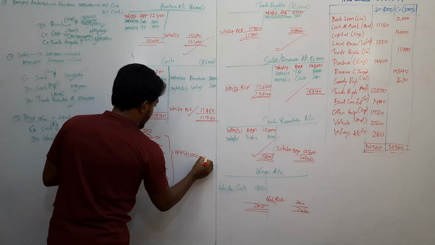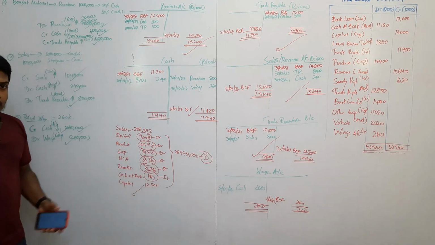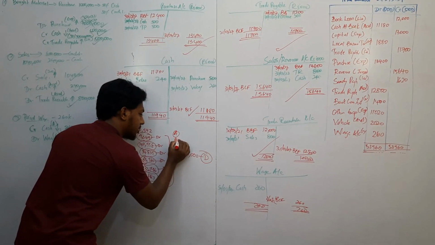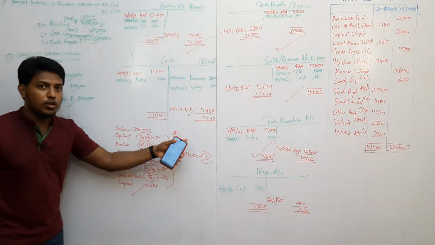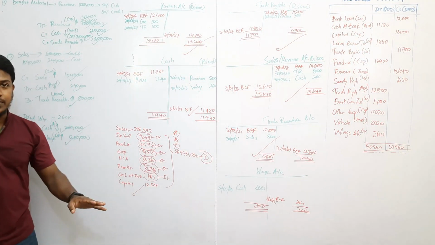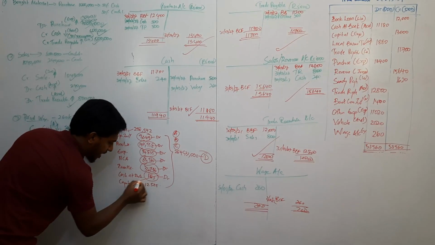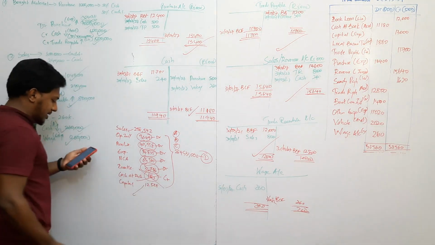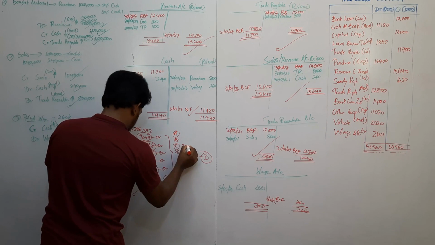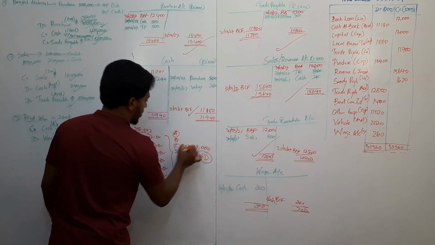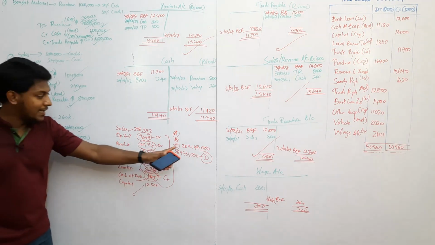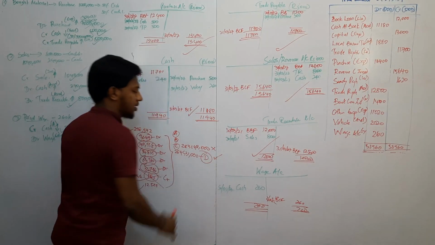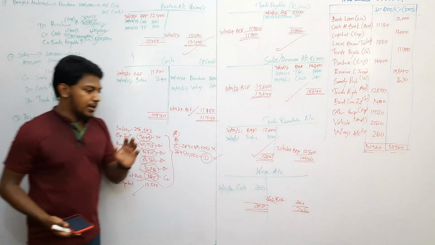284,931,000. Option D is the correct answer, right? If you miss one item, there is option A, option B, one of these will come and you will choose one. That's why follow a systematic rule. For example, cash at bank, say you forgot cash at bank, thinking that it is a credit side. Now the answer will be 283,148,000. Debit total is 283,148,000. This is option C. If you tick option C, this is wrong.